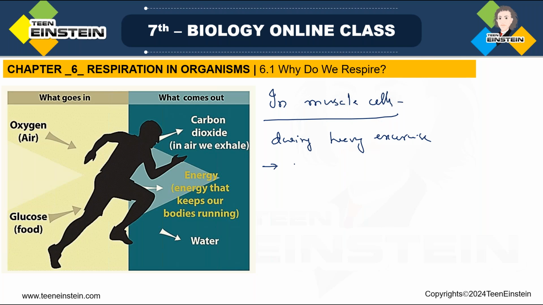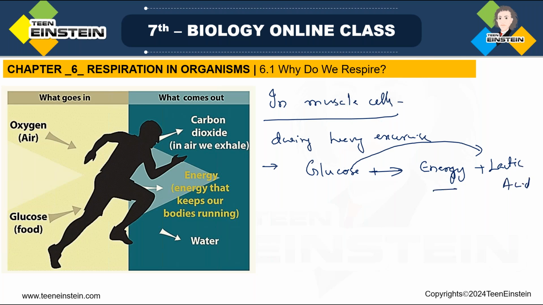As a result of that anaerobic respiration, glucose is getting converted into energy release. Along with that, glucose is getting converted into lactic acid. This is the partial breakdown of glucose to lactic acid.